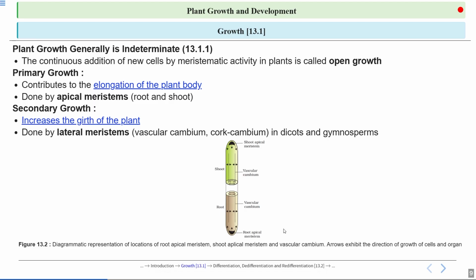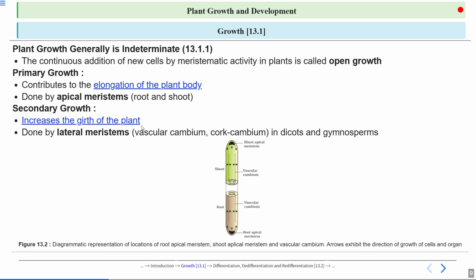In this picture you can see a diagrammatic representation of locations of root apical meristem and shoot apical meristem and vascular cambium. Here arrows exhibit the direction of growth of cells and organ. Here we can see there are certain arrows given. So this tells the direction of the growth of the particular cells and the organ.